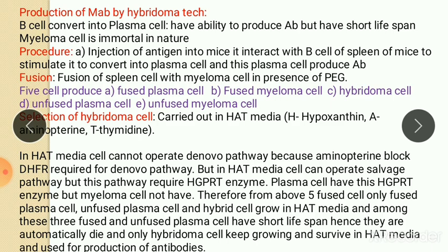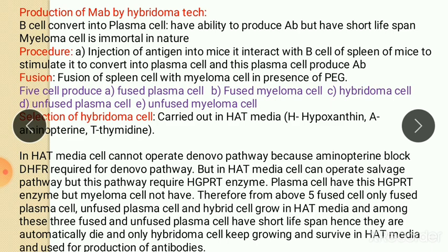So among these 5 cell, fused plasma cell, unfused plasma cell and hybridoma cell have HGPRT, while fused myeloma and unfused myeloma cell not have HGPRT. So when we put these 5 types of cell in HAT media, the cell which lack HGPRT, that is fused myeloma and unfused myeloma cell, will not grow in HAT media.